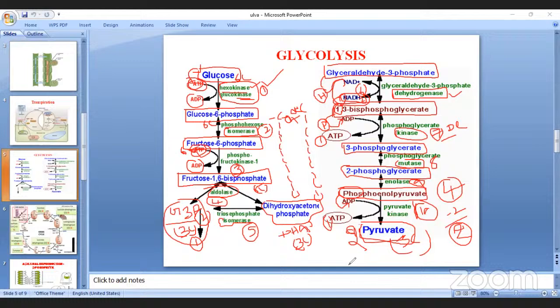First draw the flow chart. After that, write the 10 steps. 10 points are enough. First point, phosphorylation, what happened? Second, isomerization, what happened? Third, phosphorylation, what happened? Just 10 steps are enough. Is it clear? Okay, sir. Next one.